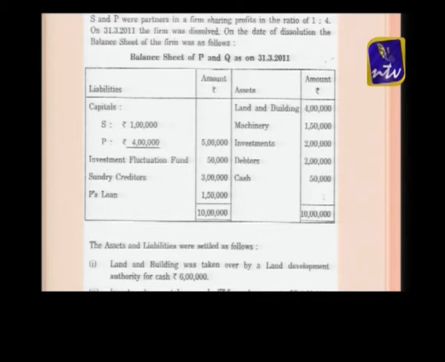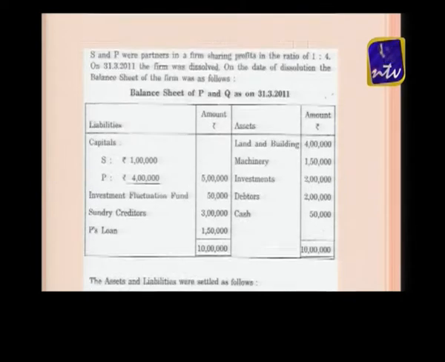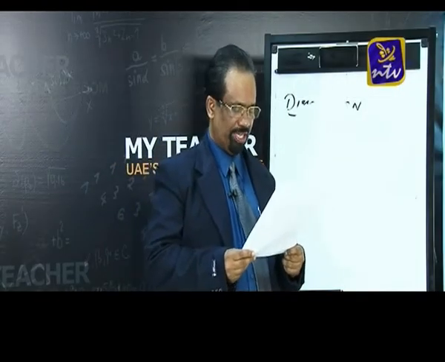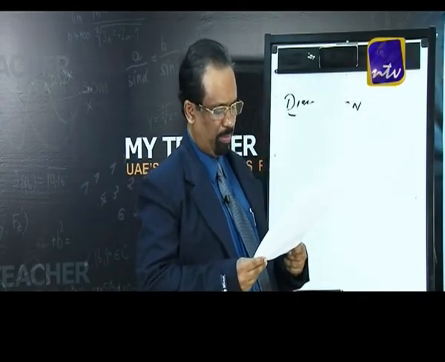The assets and liabilities were settled as follows. First point, land and building was taken over by a land development authority for cash 6 lakh.